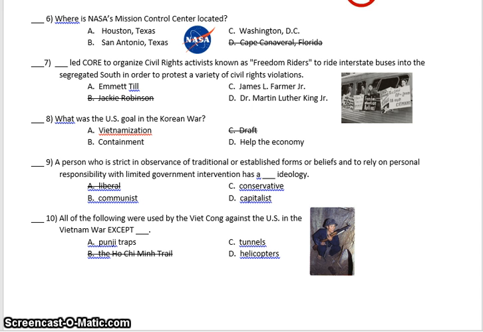Question 10. All of the following were used by the Viet Cong against the U.S. in the Vietnam War, except A. Punji traps, C. Tunnels, D. Helicopters. Which did they not use?